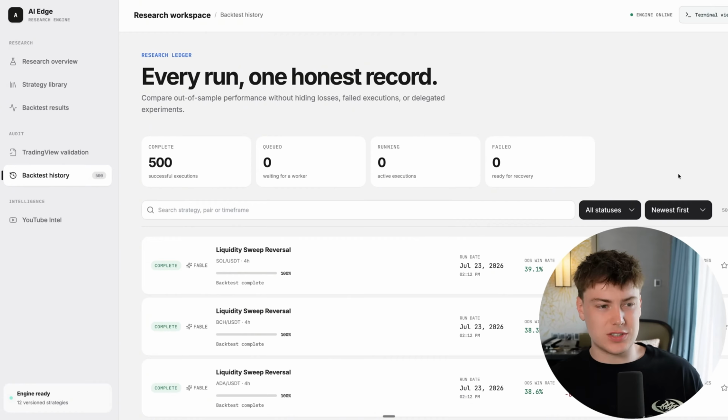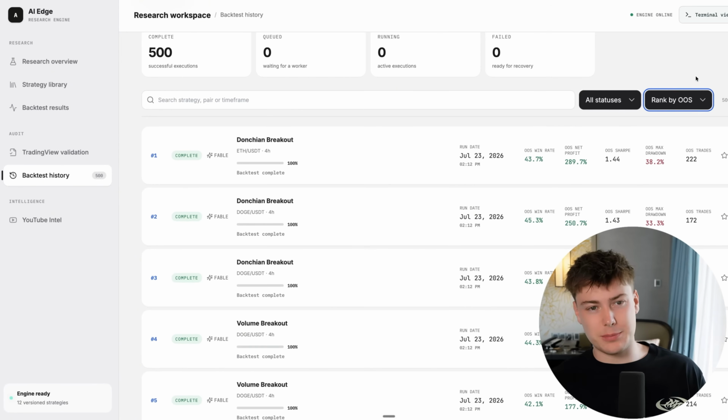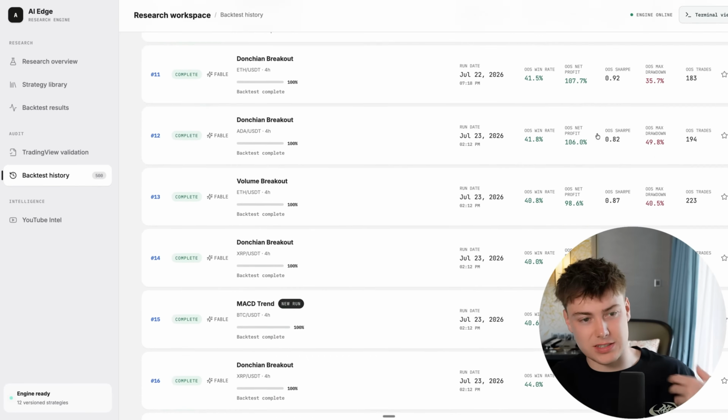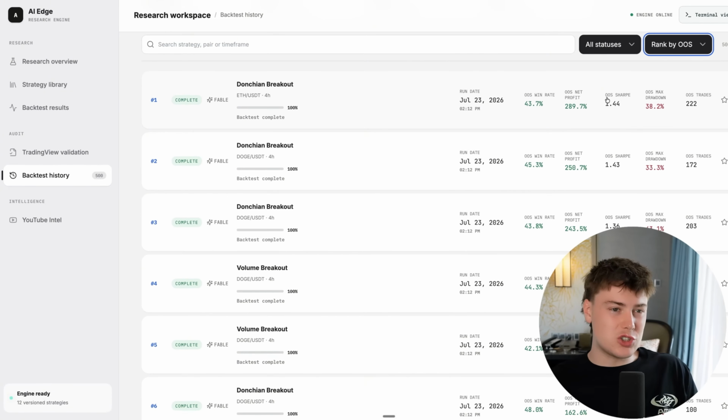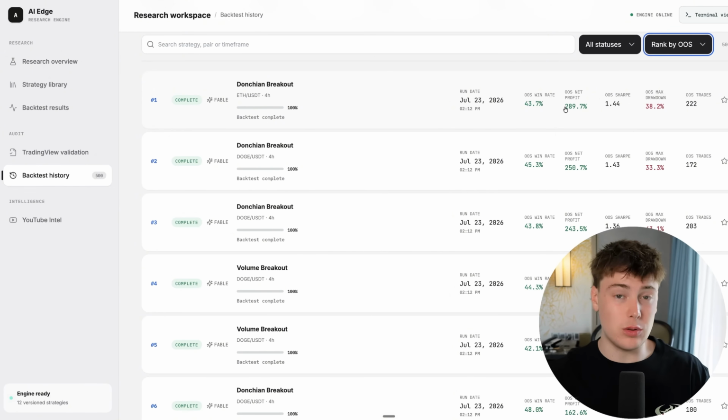We have the results. 500 executions. So I'm going to rank by out of sample so I can actually see what performed. So now this is in order of performance. So the number one strategy received a 289% return out of sample. Out of sample is the final 30%.